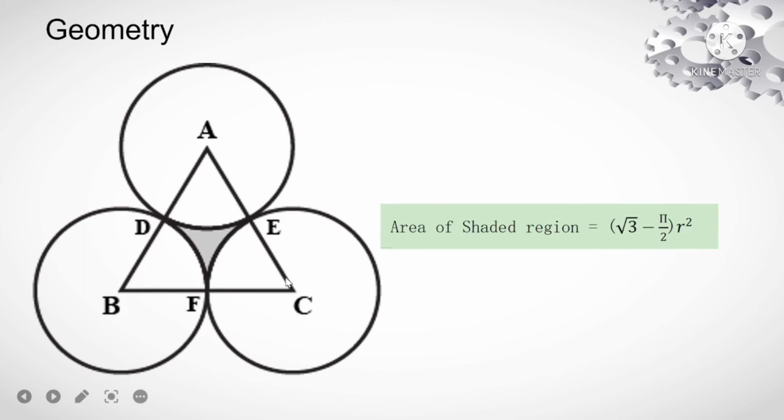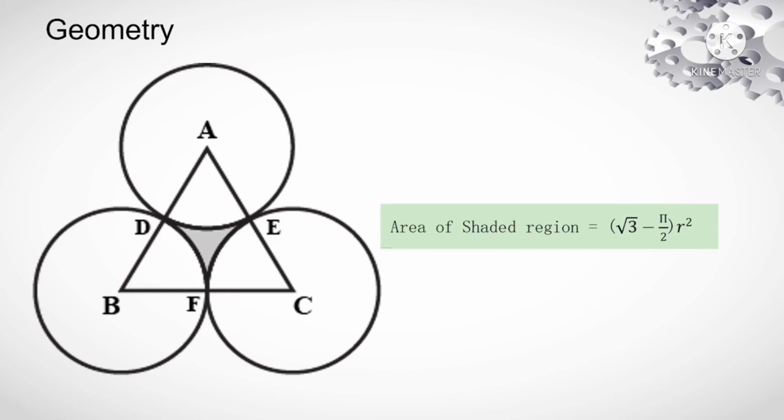It is because the three central angles of the triangle will be equal to 180 degrees. In case of a circle it will be 360 degrees, hence the total area of the parts of the circles will be equal to half of the full circle's area, that is half pi r square. Then if we subtract this half of the circle's area from the area of the equilateral triangle, we will get the shaded area, that is root 3 minus pi by 2 into r square.